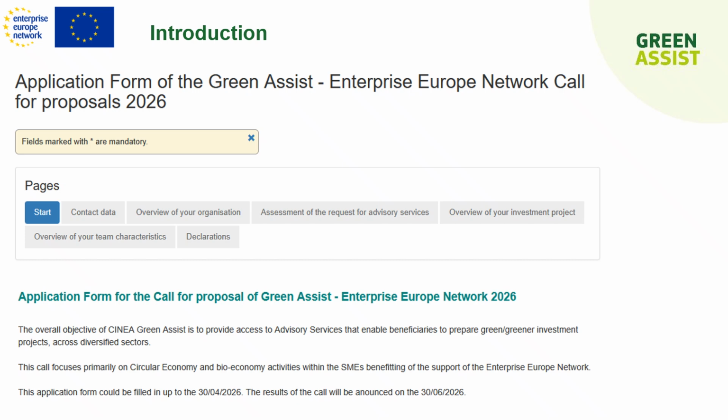It allows us to understand what you need and which type of service you need from Green Assist. The fourth section is about your investment project. Here again, we will check on eligibility conditions, but we will also use this information to be able to rank your project. The fifth section is about your team, which will also be used for ranking purposes. And finally, the last section is to ensure that you are compliant with some of the main European rules.